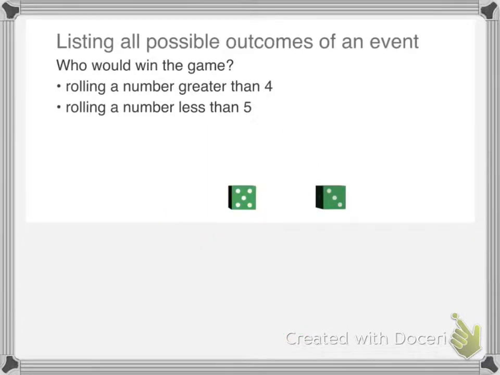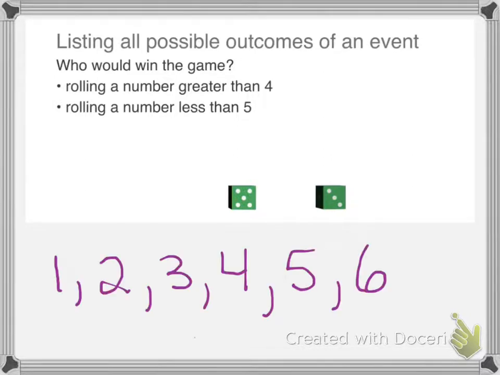Sometimes when we work with probability, it's best if we list all the possible outcomes of an event. For instance, when we're rolling a dice, it would be beneficial to list the outcomes. Take a look at this problem. We want to know who would win the game if we roll a number greater than 4, or if we roll a number less than 5. When we roll a dice, the possible outcomes are to roll 1, 2, 3, 4, 5, or 6.